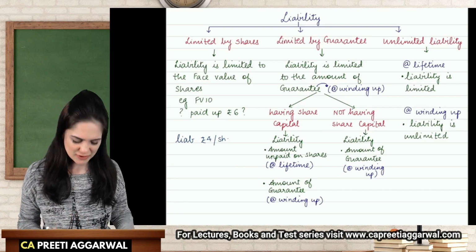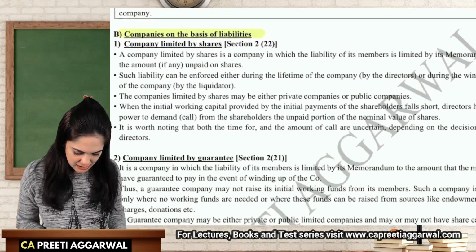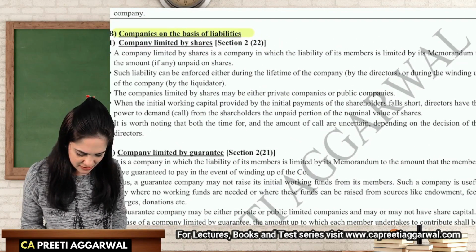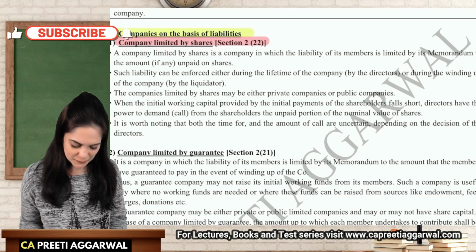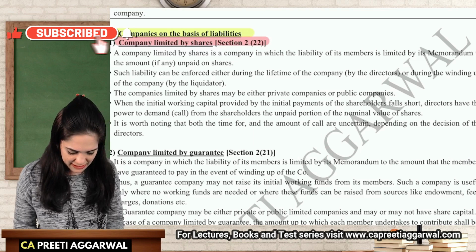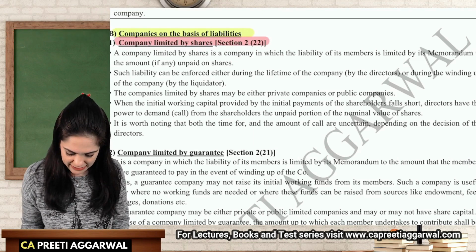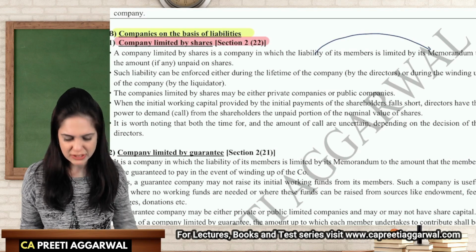Now let us read all this from the textbook and I will make you write certain extra notes also. So these are companies which are classified on the basis of liability. I have Company Limited by Shares, Section 2, Clause 22. Company Limited by Shares is a company in which the liability of the members is limited by the memorandum. Okay, so the liability clause is mentioned in the memorandum.